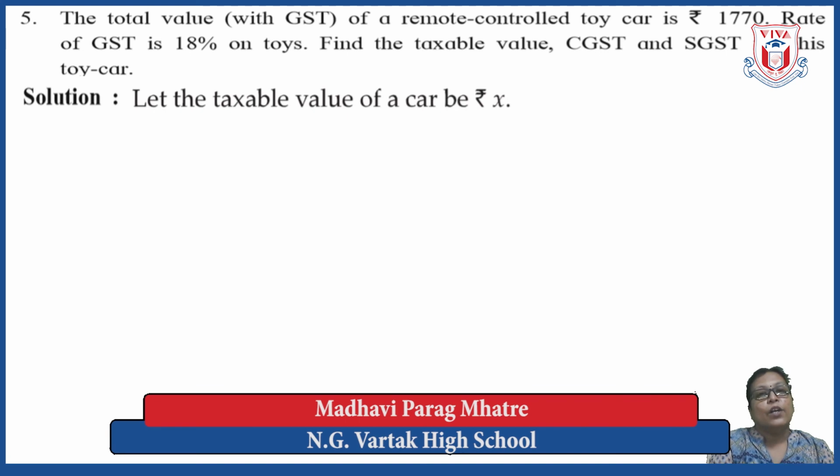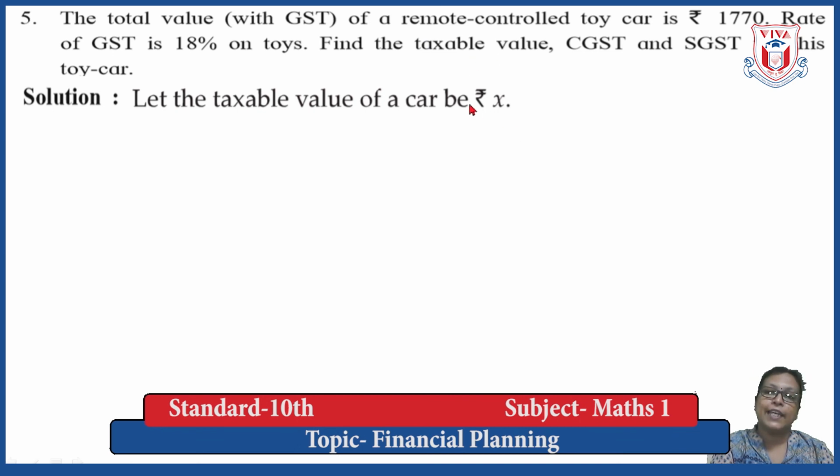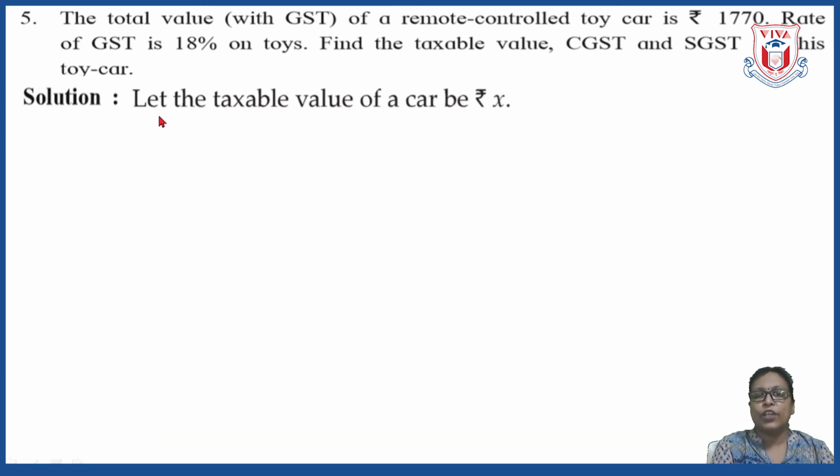Here what we want to find is taxable value. So this taxable value we are considering as X. We have seen that whenever we solve word problems and when we want to find any unknown thing, then we take a variable and generally we take it as X only. So let the taxable value of the car be X. That means this 18% tax is calculated on rupees X. Then write down the rate of GST, that is 18%.